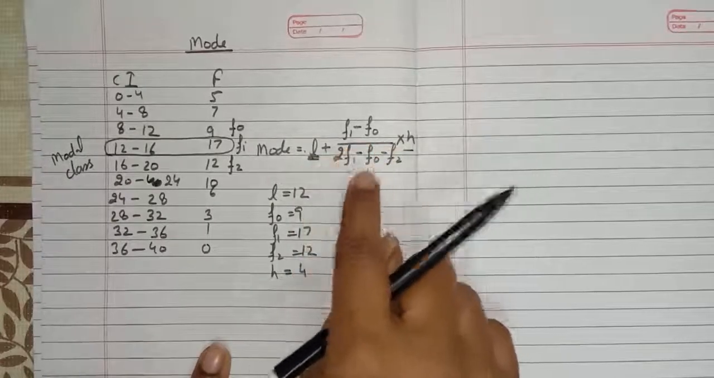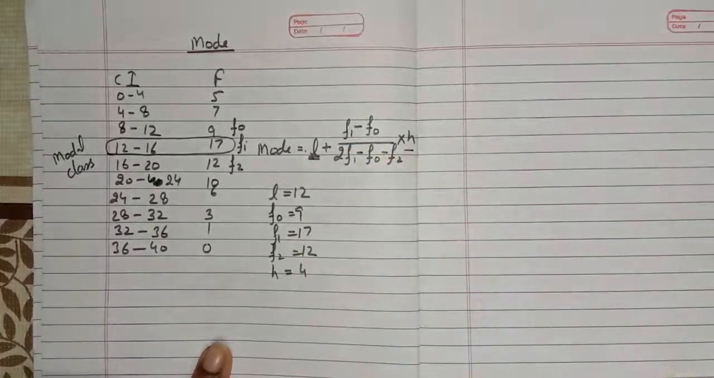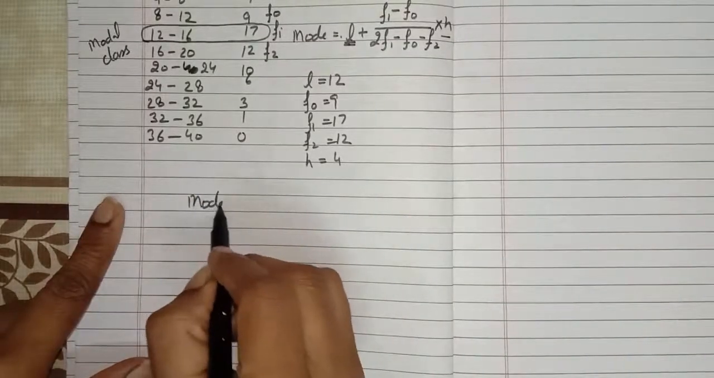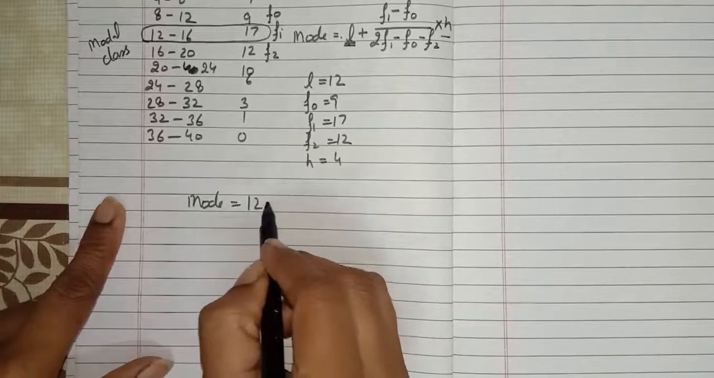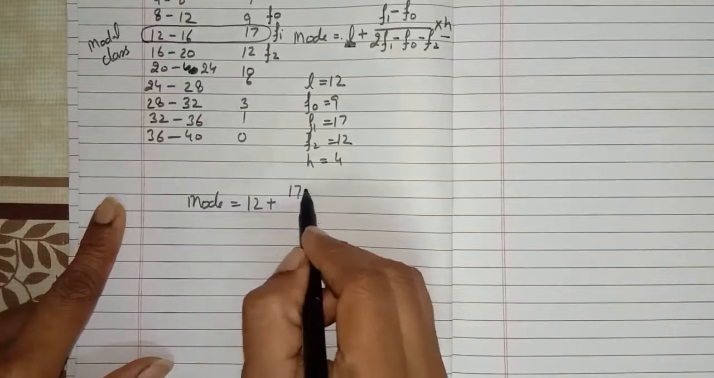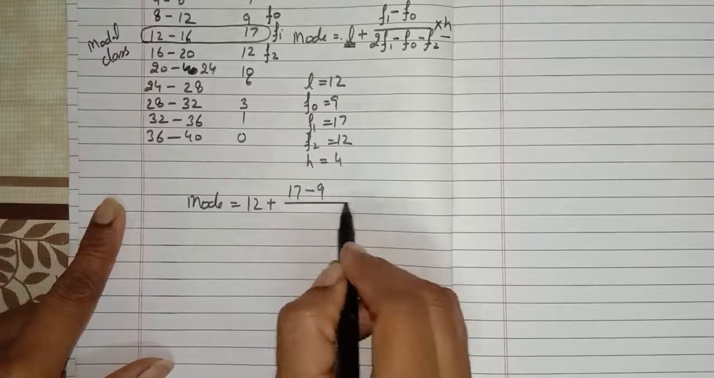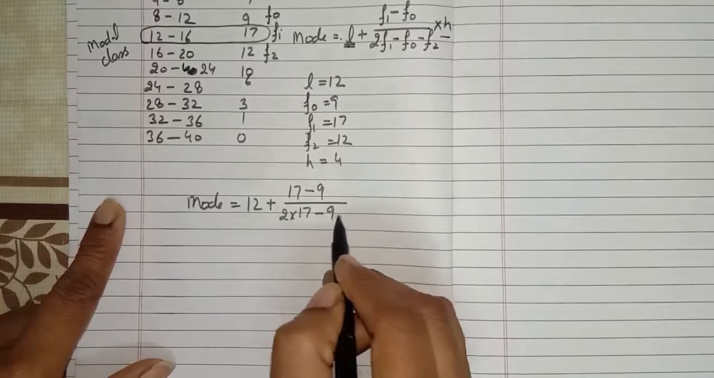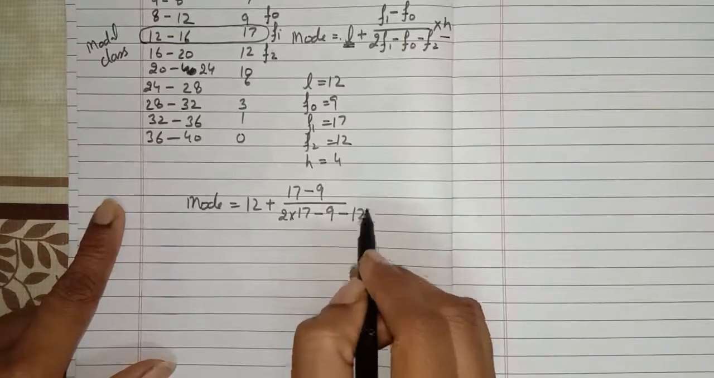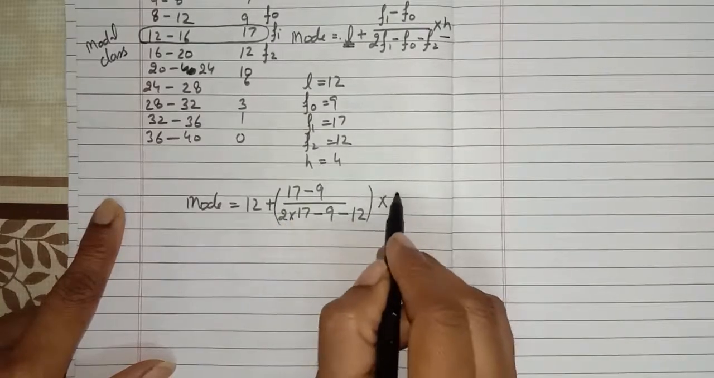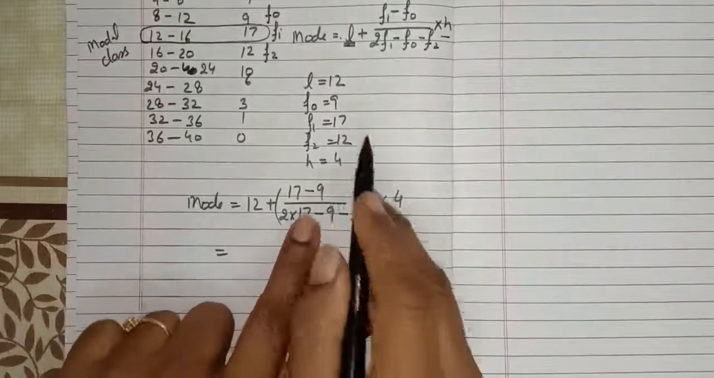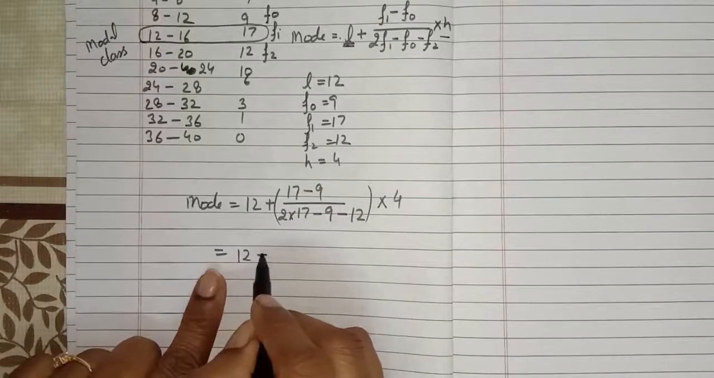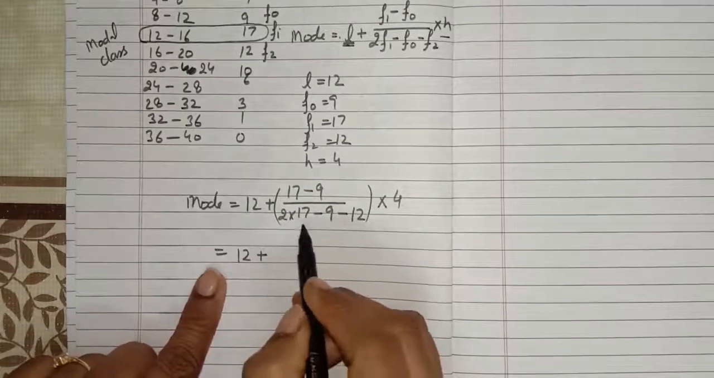L plus (f1 minus f0) upon (2f1 minus f0 minus f2) into h. Now, by applying this formula, we can easily find the value of mode. So mode is equal to L. L is how much? 12 plus f1. f1 is how much? 17 minus f0 is 9 upon 2 into f1, which is 17, minus f0, that is 9, minus f2, which is how much? 12, and this whole number should be multiplied with h, which is how much? 4. तो आपने क्या किया? आपने सिर्फ सिंपल पहले ही वैल्यू सारी लिखी और उसके बाद फॉर्मूले में सीधे सीधे अप्लाई कर दिया. अब आप फॉर्मूले में अप्लाई करने के बाद बॉडमास का रूल हमेशा फॉलो करते हैं.